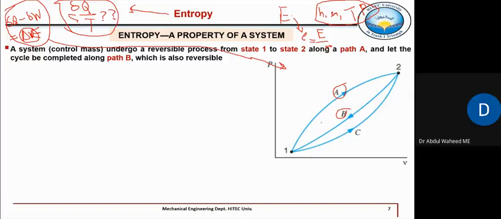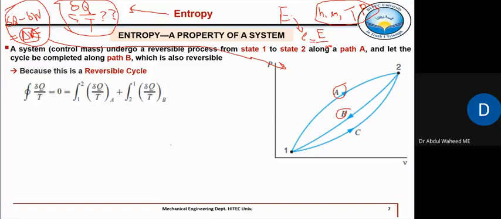For a reversible cycle, as we derived from the Clausius inequality, the cyclic integral of del Q by T will always be equal to 0. In other words, del Q by T for process 1 to 2 following path A plus the same del Q by T for process 2 to 1 following path B is equal to 0, right?